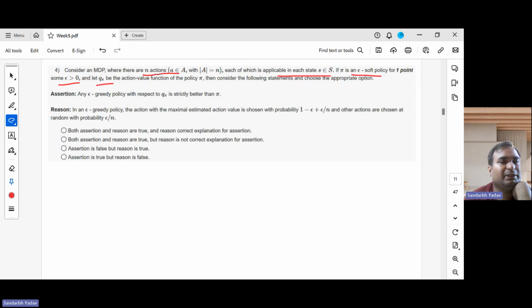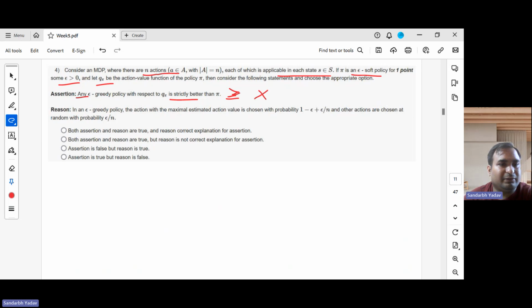The assertion: any epsilon greedy policy with respect to q pi is strictly better than pi. Is the assertion false or true? The important thing here is the word "any". Will it be strictly better? It need not be strictly better. In general it can be better, or it can also be equal. So strictly better is not guaranteed, and this assertion is false.